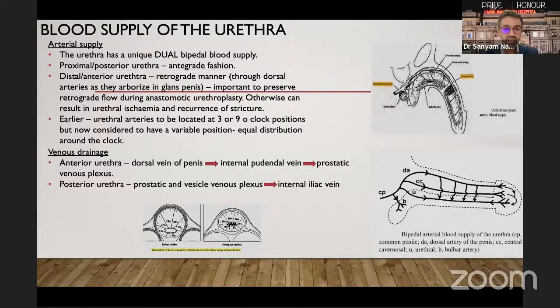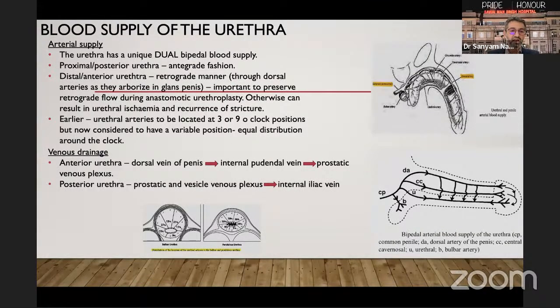Moving on to the blood supply of the urethra. The urethra has a unique dual blood supply. The proximal urethra is supplied in an antegrade fashion, and the distal or anterior urethra is supplied in a retrograde fashion through dorsal arteries as they arborize in the glans penis. It is important to preserve this retrograde blood flow during anastomotic urethroplasty. Otherwise, this can result in urethral ischemia and recurrence of stricture.